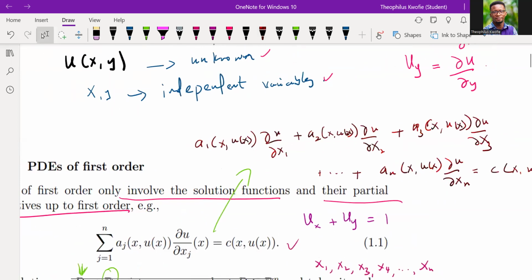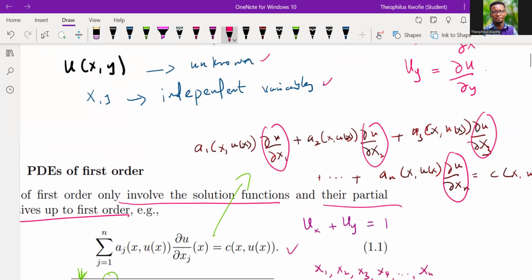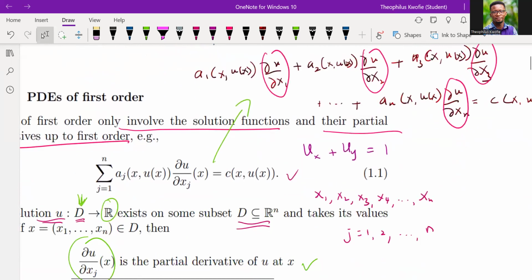Remember, each of them contains the first order. You will see that in each term we have the first order. So let's take note of that. And that's what we said. This one is a first order PDE. Very good. Let's take note of that.